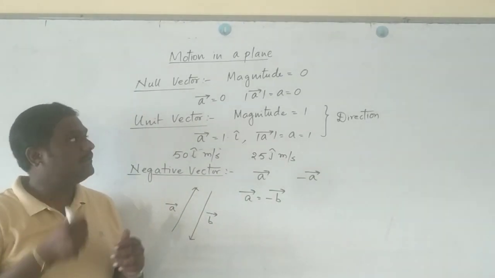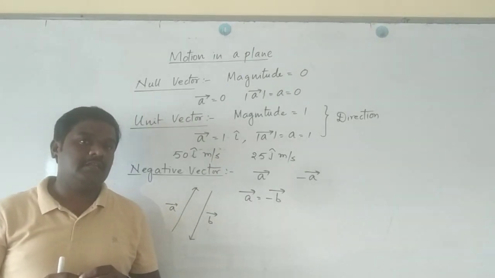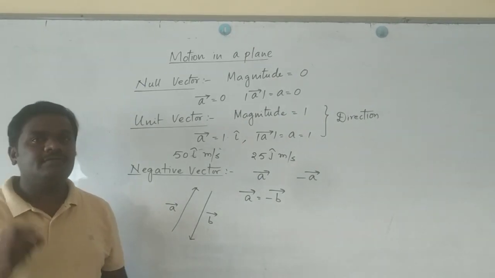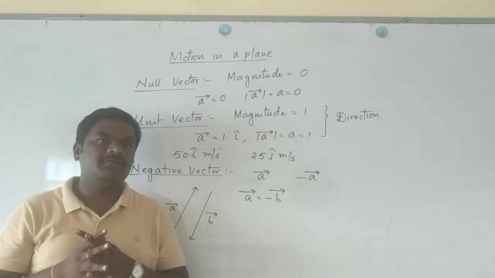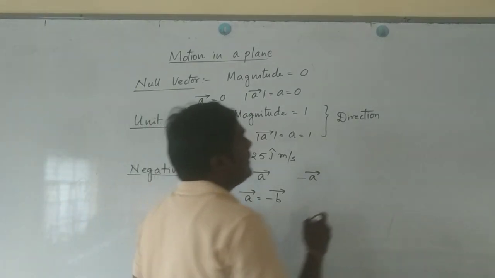Based on this, what are the CET questions you can come across? A brief question I will give you, just one or two. They will give you a list of physical quantities and you are supposed to identify which are scalars and which are vectors. A small example I will give you.